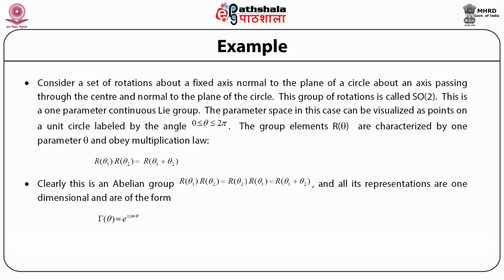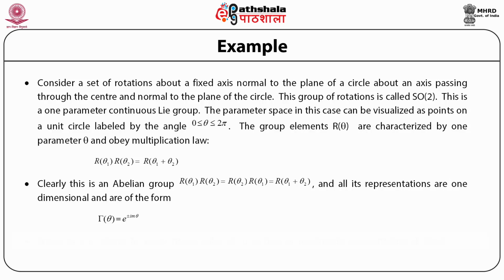Clearly, this is an abelian group. Because whether we first rotate by theta 1 and then theta 2, or we first rotate by an angle theta 2 and then by theta 1, the result is always the same. That is a rotation by angle theta 1 plus theta 2, which means that R(theta 1) times R(theta 2) is equal to R(theta 2) times R(theta 1), which is equal to R(theta 1 plus theta 2).